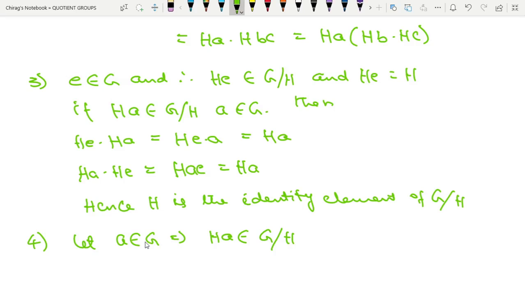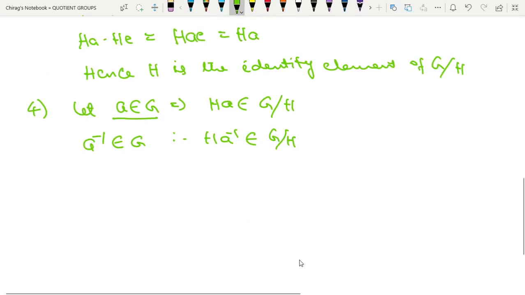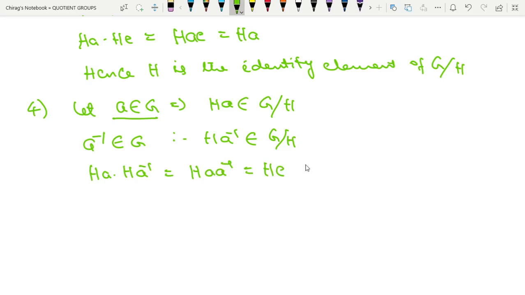Since A belongs to G, A inverse also belongs to G. Therefore, H A inverse belongs to G by H. Now, HA into H A inverse will be equal to H A A inverse, and that is equal to HE, because A into A inverse is identity element of G, and HE is nothing but H, and H is the identity element of G by H. Therefore, HA into H A inverse is equal to identity element, means H A inverse is the inverse of HA.